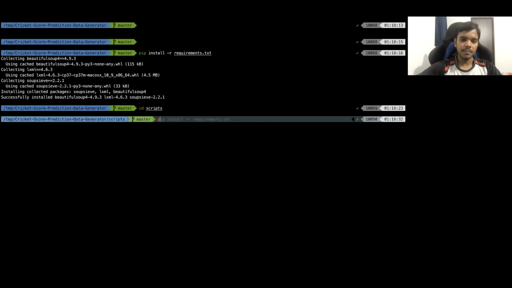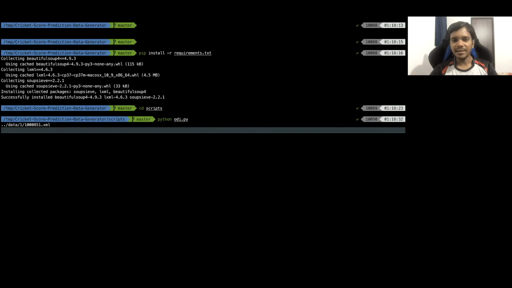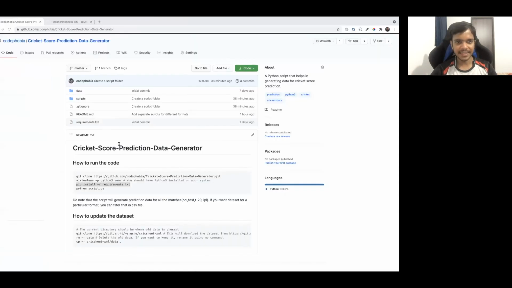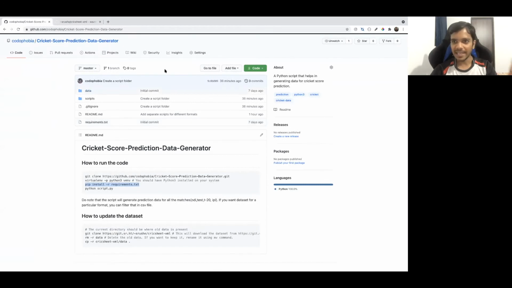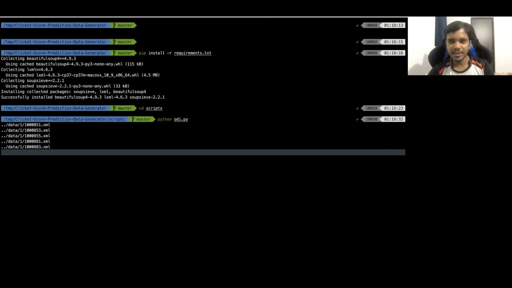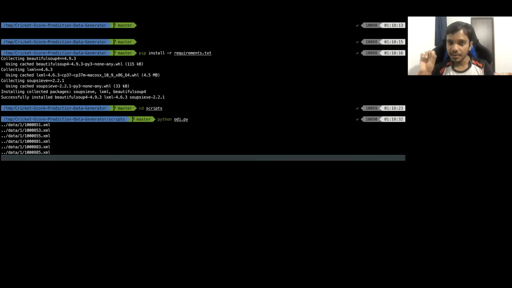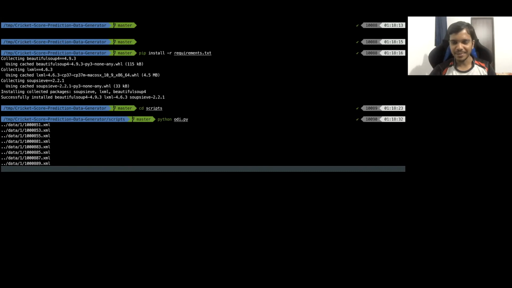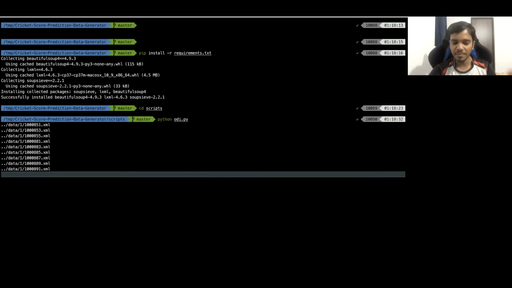For example, python odi.py. Okay, so this will start running the code. Like I told you, right? I already have the data in this data folder, whatever I have downloaded from that Cricksheet, right? I already have that. So this will start iterating over all the files and check which files are ODI files, right? And then it will take a lot of time, because there are a lot of files here, a lot of matches.